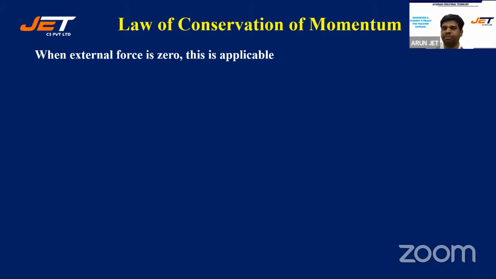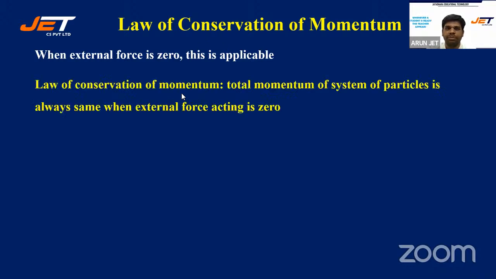Any good standard mechanics problem, these two laws are heavily used. And this says total momentum of the system of particles is same when the external force acting on it is zero. That means before the event, after the event. Let's say there's a collision, or let's say there's an explosion. Before the explosion and after the explosion, momentum is same.